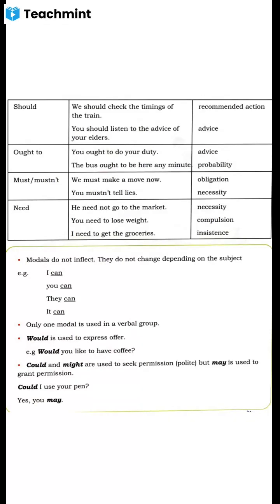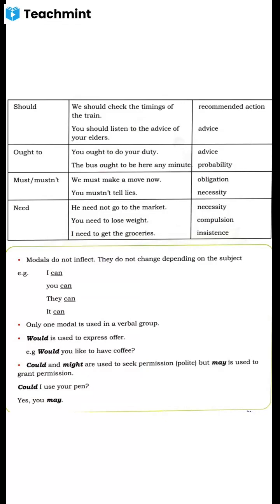For example, if I want to advise you, dear students, you should write homework, you should complete your fair notes. Dear students, you should prepare a seminar on determiners. One day I will ask you.